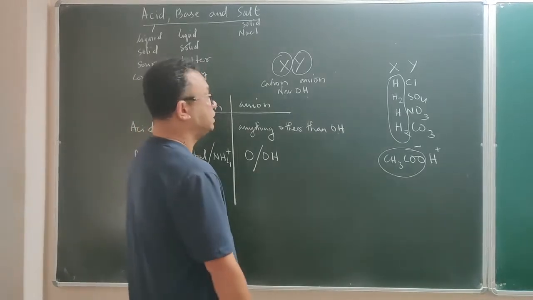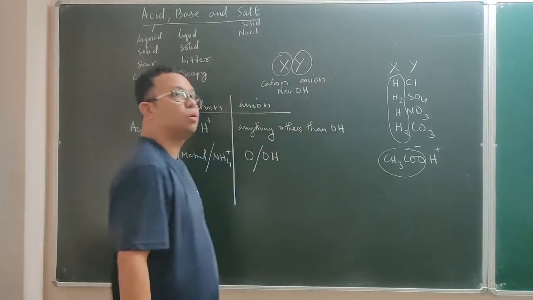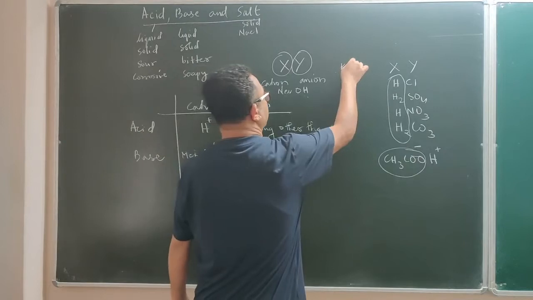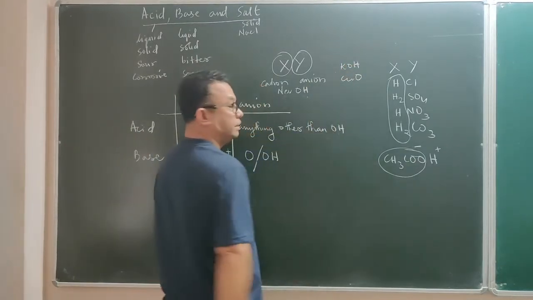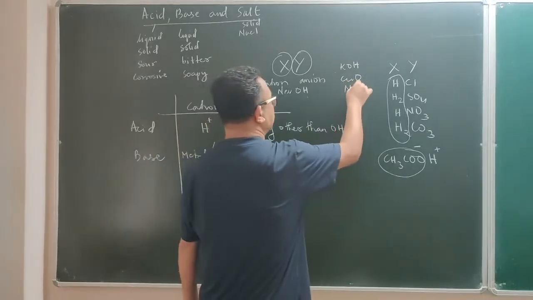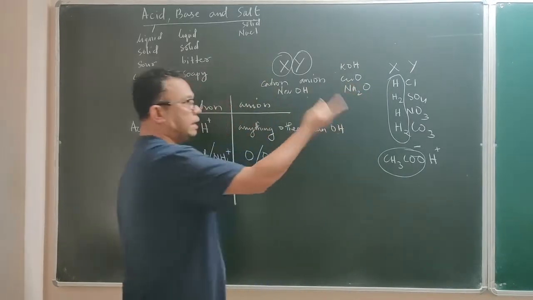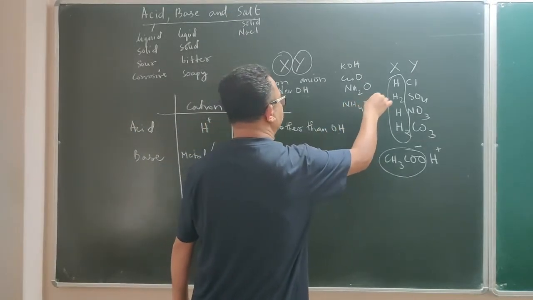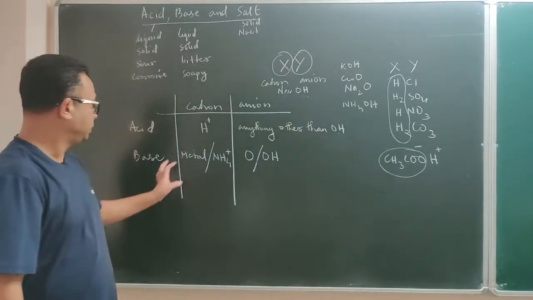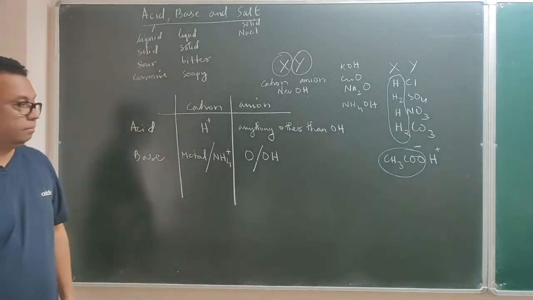Now some examples of bases: sodium hydroxide, the most common base, and potassium hydroxide. It doesn't mean only hydroxide, it can be an oxide also. Here copper oxide is a base, and sodium oxide is also a base. So metallic oxides and metallic hydroxides, even ammonium hydroxide, are bases. This is how you will recognize a base.